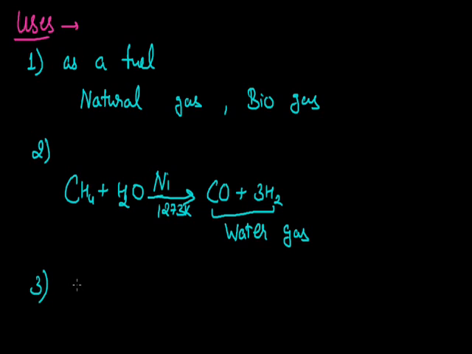The third use of this methane is when we strongly heat this compound. By the strong heating, it decomposes to give carbon and hydrogen, and here this formed hydrogen can be used for different purposes, as a fuel for rockets, or for the formation of fertilizers. Now, in this reaction, the carbon we are getting can also be used as printer's ink, in paints, or in boot polish, and this formed carbon here is termed carbon black.